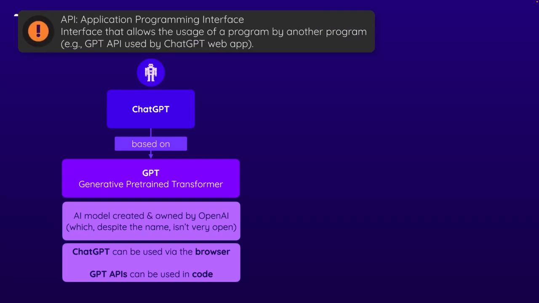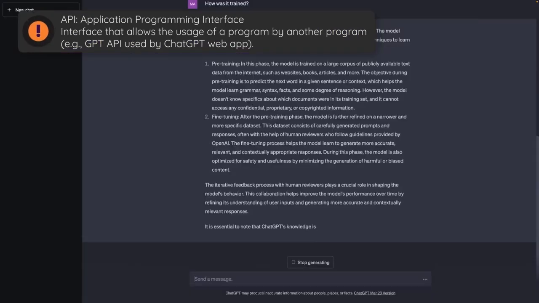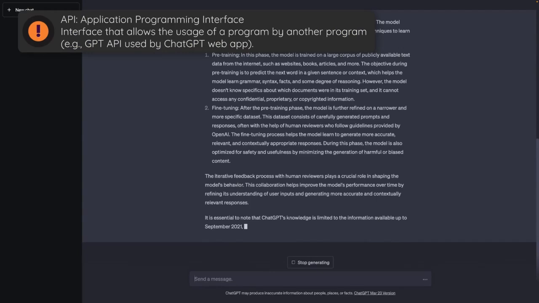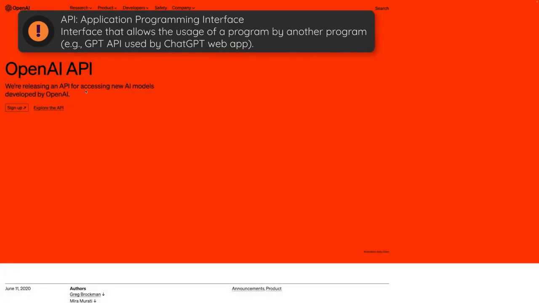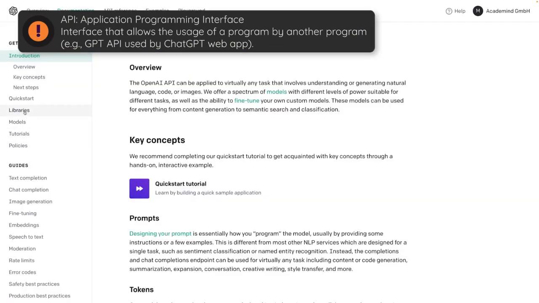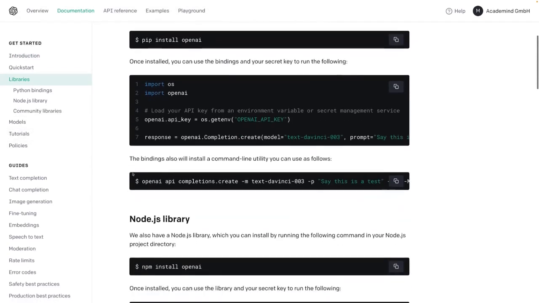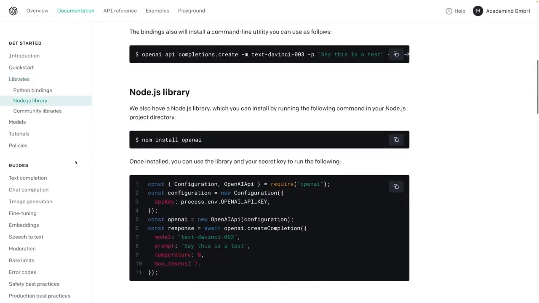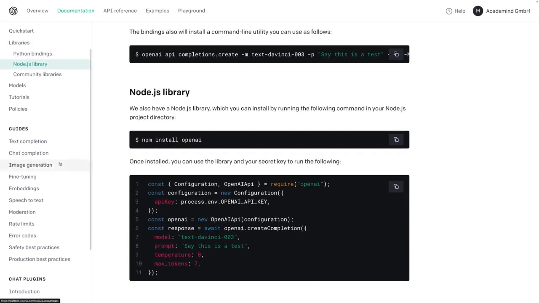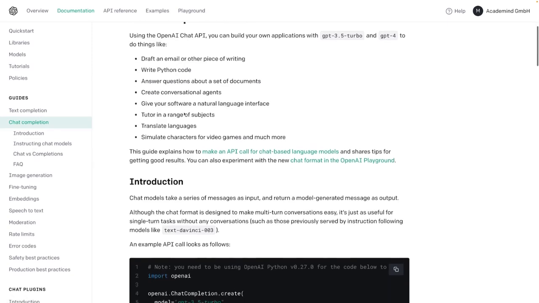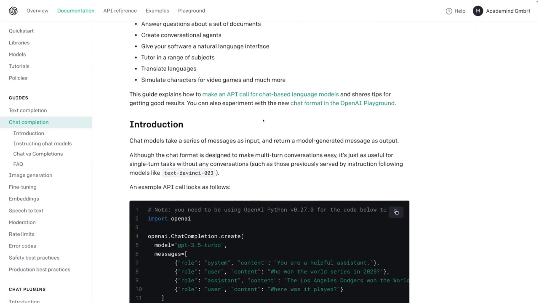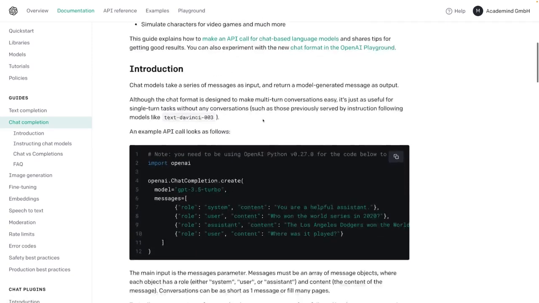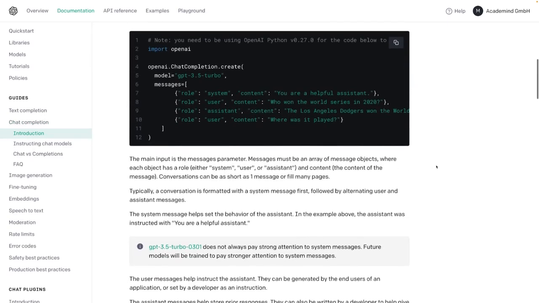So we have to differentiate between these two things, and it's also worth noting that these GPT APIs, these GPT tools, you could say, are not just used by ChatGPT, but instead can also be used by you. And indeed, later in this course, we'll have a whole section about how you can use these APIs, and there are different APIs as you will learn, including the API that's in the end being used by ChatGPT, in your own code to build your own programs that utilize these GPT APIs.